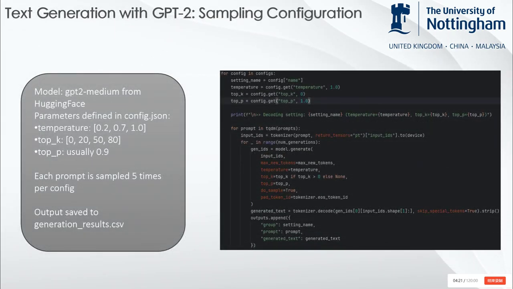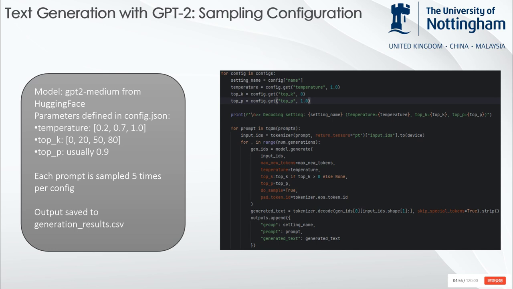Once the prompts were ready, I used GPT-2 Medium from Hugging Face to generate responses under different decoding settings. I focused on temperature and top K, 2 parameters that shape how creative or controlled the output is. Lower temperature gave more focused responses, while higher values introduced diversity. Similarly, top K sampling adjusted how many next token options the model could choose from. I fixed top P at 0.9 and varied the other 2 parameters across several levels. For each prompt, I generated 5 outputs to capture randomness and compare across settings.